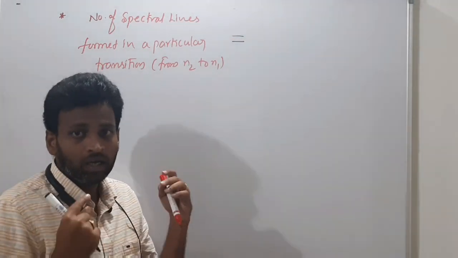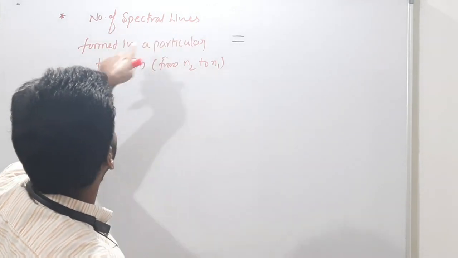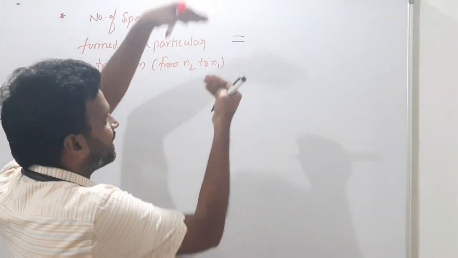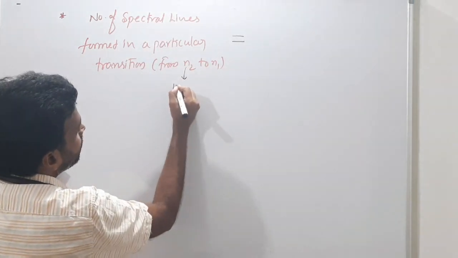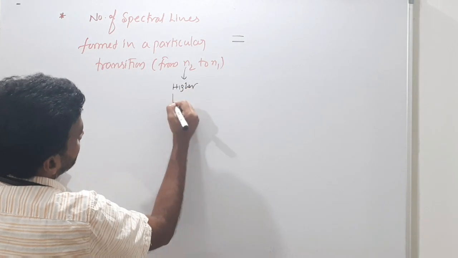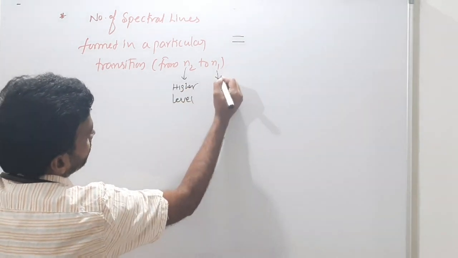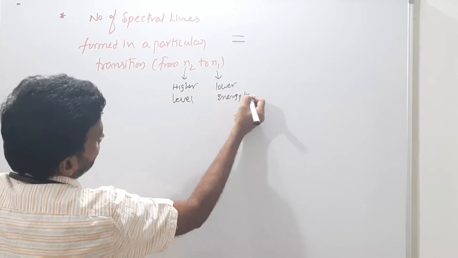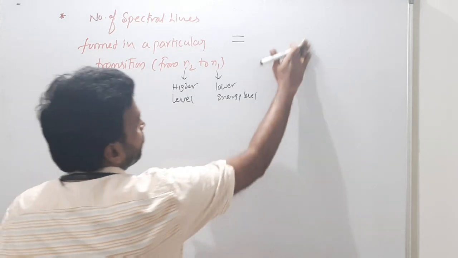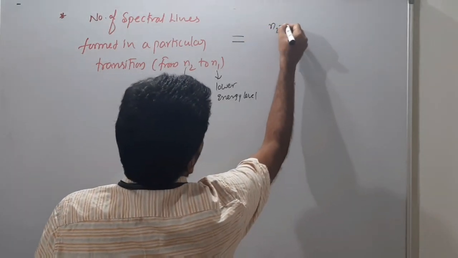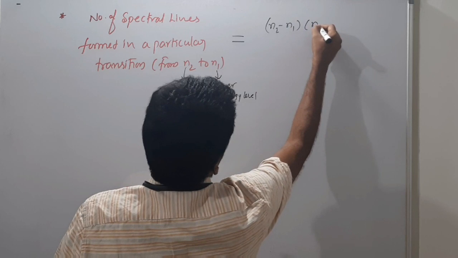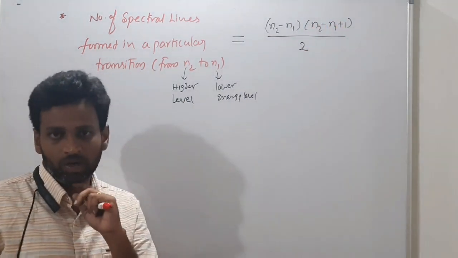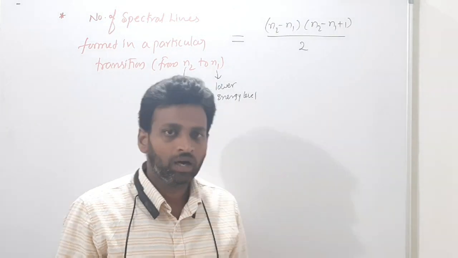Everyone, please listen carefully. The number of spectral lines formed in a particular transition means the electron jumping from a higher level to a lower level. N2 is the higher energy level. N1 is the lower energy level. Then the formula is N2 minus N1, into N2 minus N1 plus 1, divided by 2. This is the formula. Remember all these formulas.